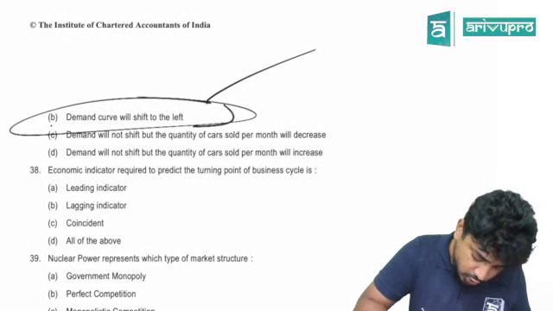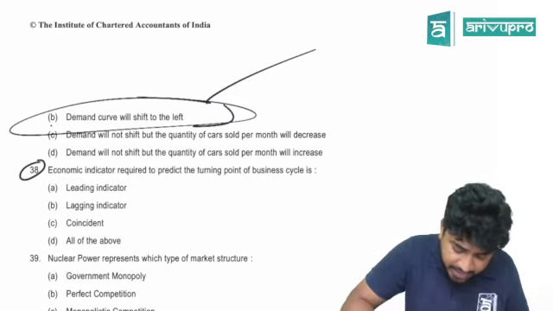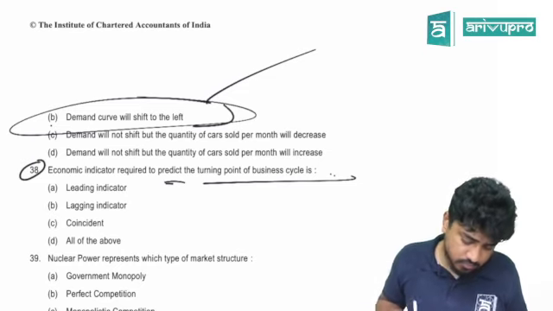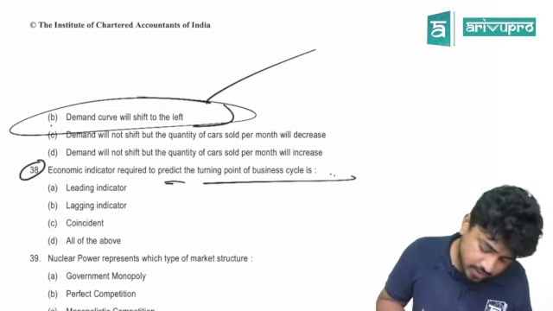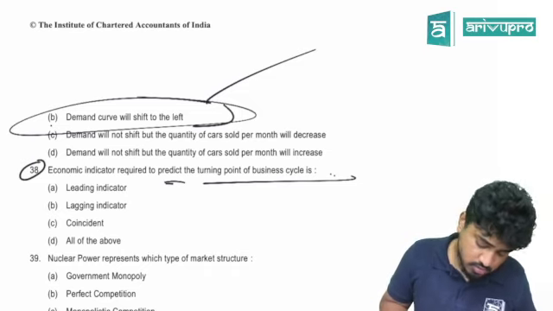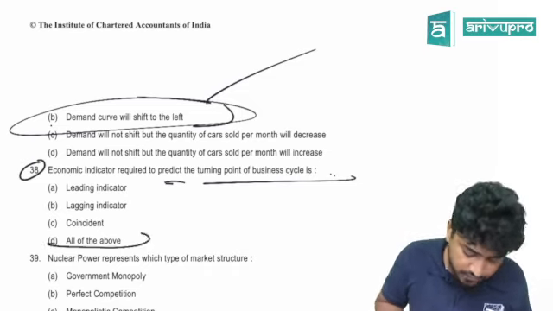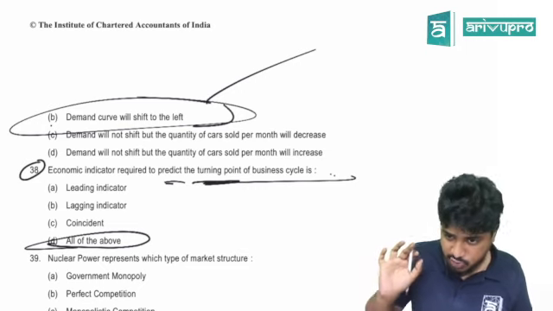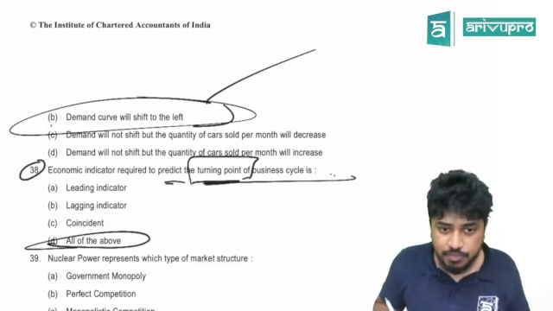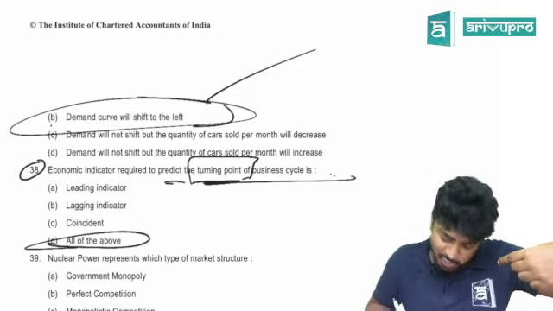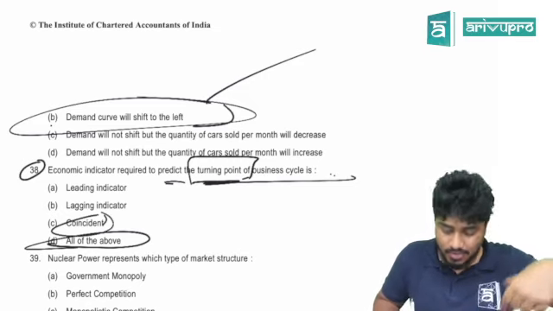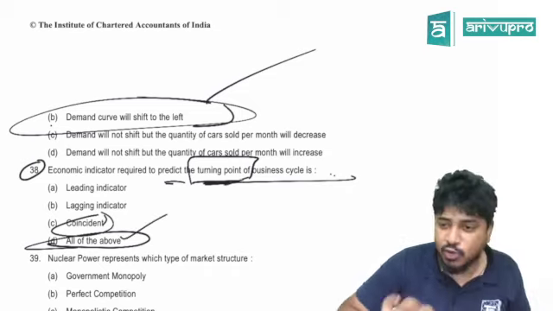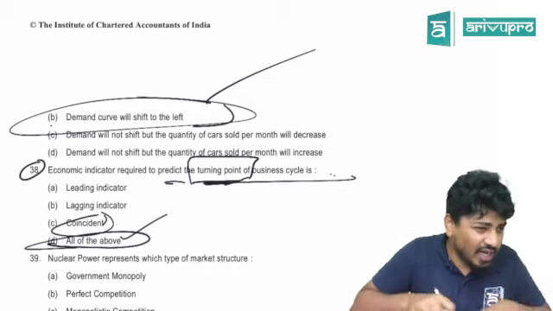Done. Let's go to 38. Economic indicators required to predict the turning point of the business cycle. What is the turning point? All the indicators, right? Actually, predicting the business cycle should be the right wording. I don't know why they wrote turning point. If you have to see the turning point, it should be coincident. But the answer they have given is all of the above.